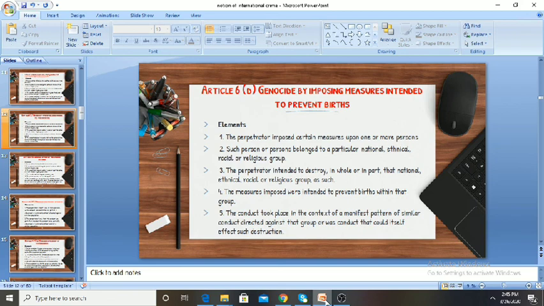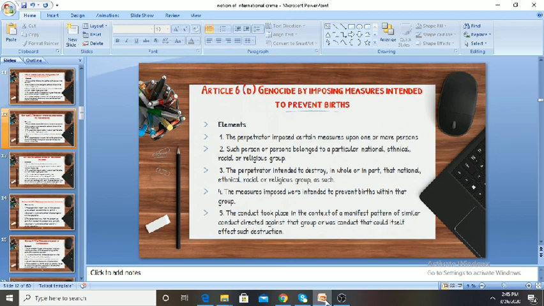Article 6, Clause D, tells you about genocide by imposing measures intended to prevent births. So you see, the elements are that the perpetrator imposed certain measures upon one or more persons, and such person should belong to a particular national, ethnical, racial, or religious group, and the perpetrator should intend to destroy in whole or in part that group, and the measures imposed were intended to prevent births within that group, and the conduct took place in the context of a manifest pattern of similar conduct directed against that group or was conduct that could itself effect such destruction.